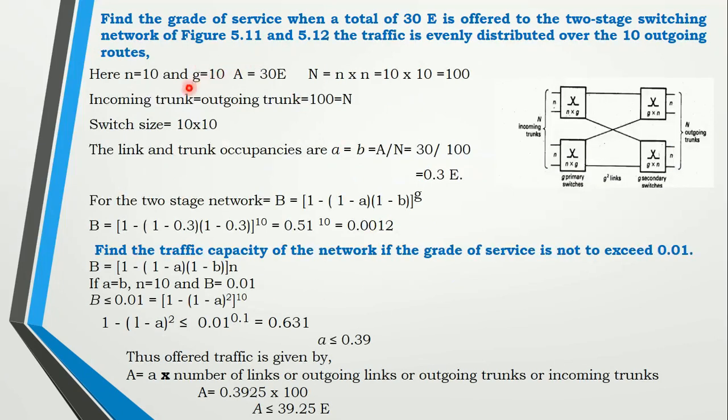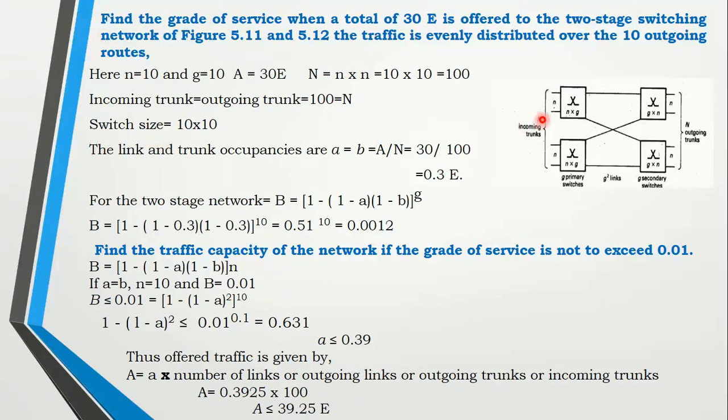Then we have a simple problem given here. Total traffic is given for a two-stage network. Outgoing lines are also given. But here, as it is a two-stage network, it has evenly distributed traffic, meaning inlets and outlets are equal. For that purpose, n is equal to 10, and the links are also equal because inlets and outlets are equal. Total traffic is given, A is equal to 30 Erlang. How to find the number of links? That means trunks, n is equal to n into n. It is 100 links. As I told, incoming trunks are equal to outgoing trunks, which means 100.